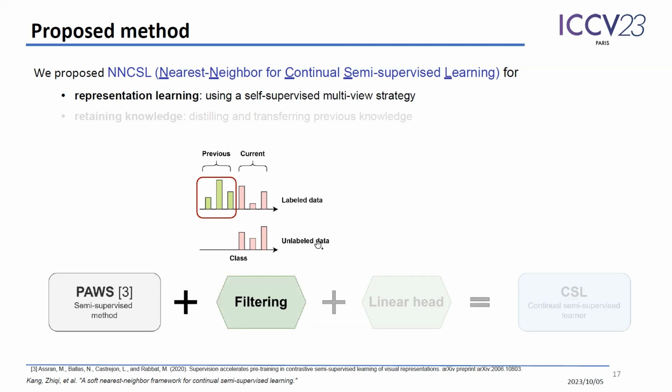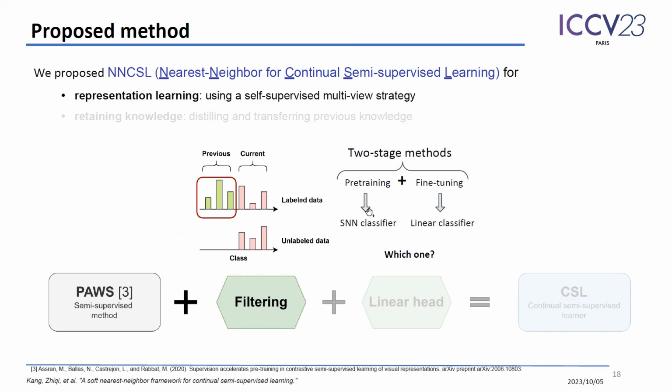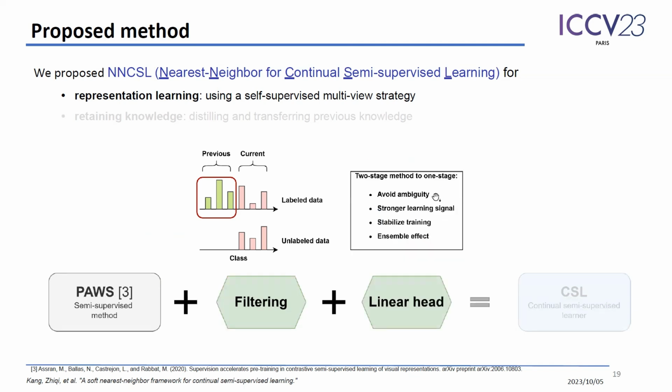Another drawback is that PASS is designed as a two-stage method with pre-training and fine-tuning, but it is not clear which one should be used for following tasks in continual learning. Instead, we propose to directly attach a linear classifier, which merges the two-stage method into one and also provides stronger learning signal to stabilize the training. With all these modifications, we have our base learner CSL.